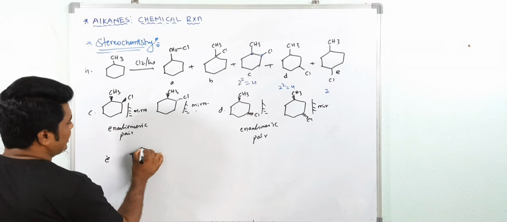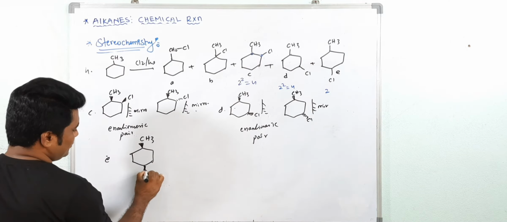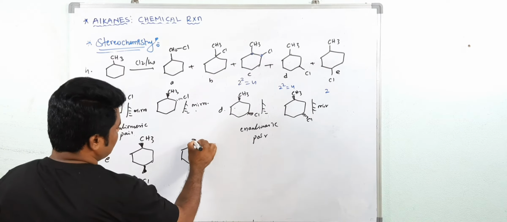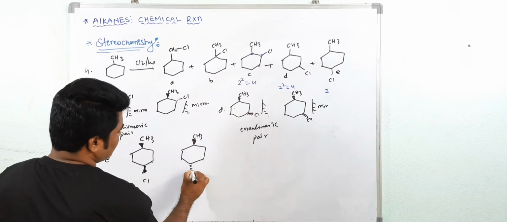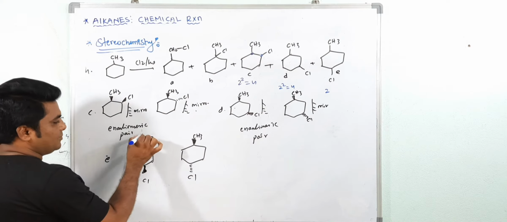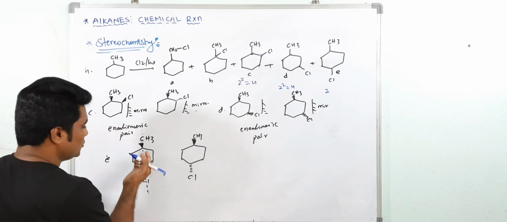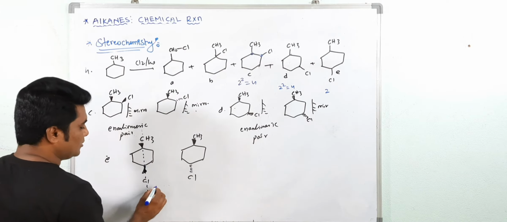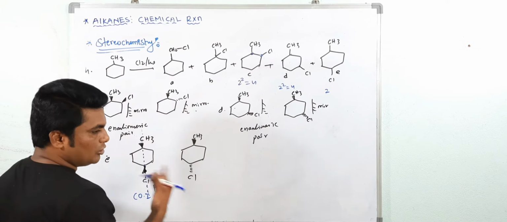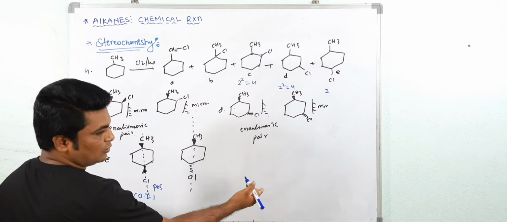In this case you will get again one is cis and another is trans. But what happens, beta? Both are optically inactive. Why? Here see the plane of symmetry. So a compound having a plane of symmetry is optically inactive. If you rotate it, you will get the same molecule. So this is a plane of symmetry, optically inactive. An optically inactive molecule does not have a mirror image. This is also optically inactive, so it will not have a mirror image.